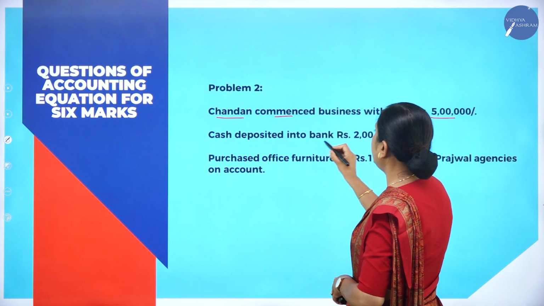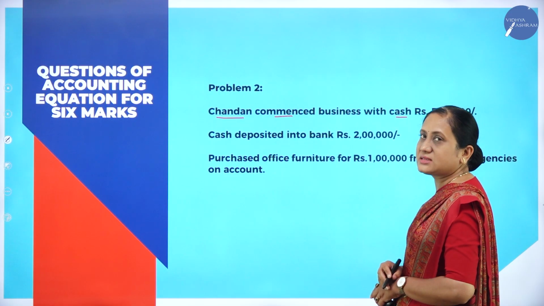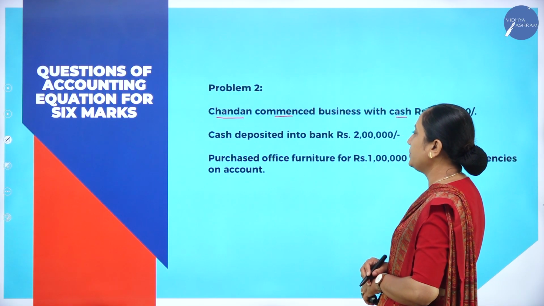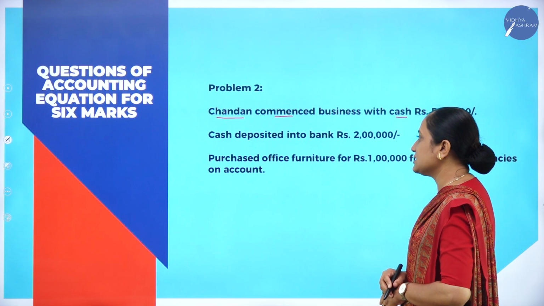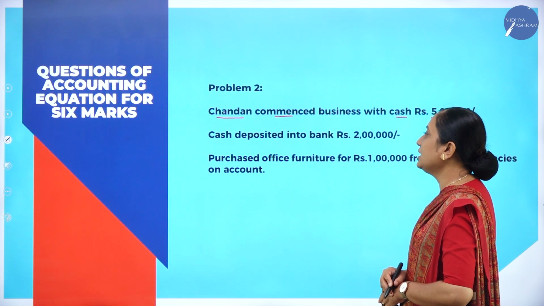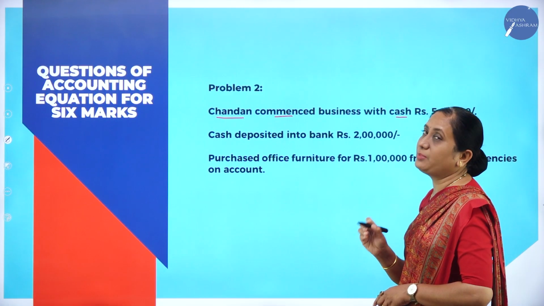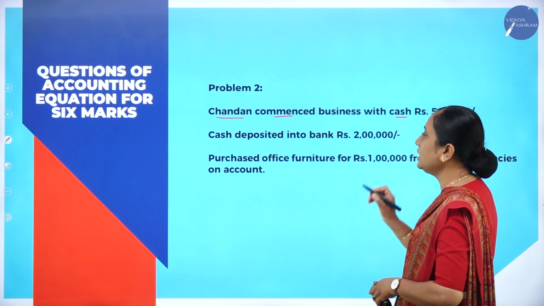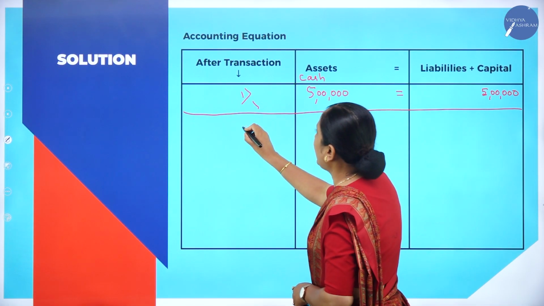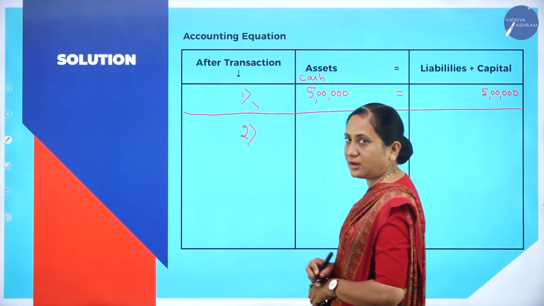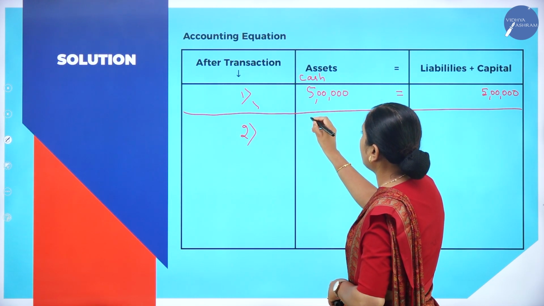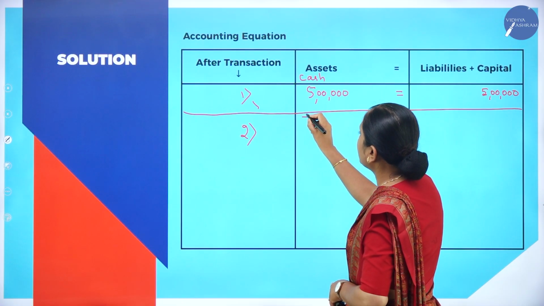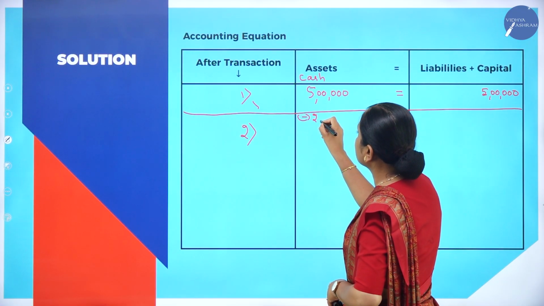Cash deposited into bank rupees 2 lakhs. That means the owner of the business is depositing his money into his bank account. How much is he depositing? 2 lakhs. He is depositing 2 lakhs into his bank account. We understood the transaction. Let me record this. How much is he transferring? 2 lakhs he is transferring.